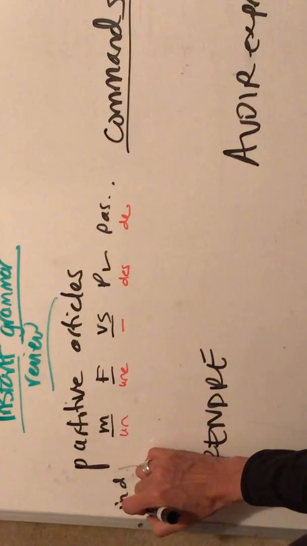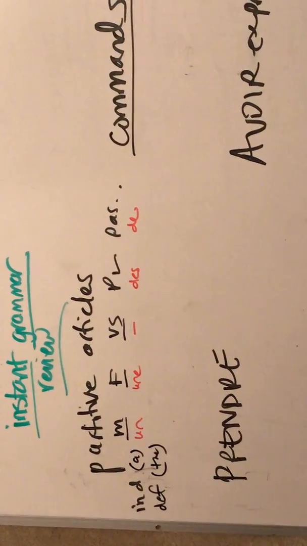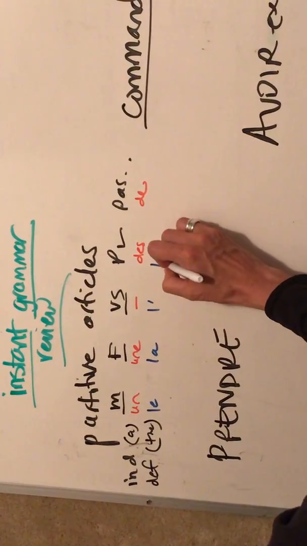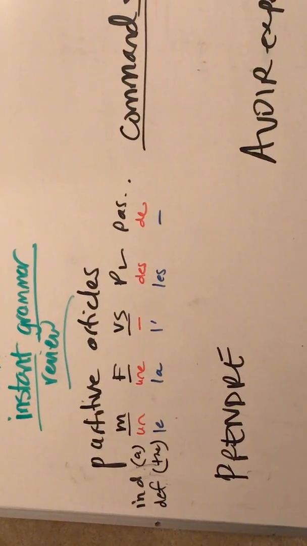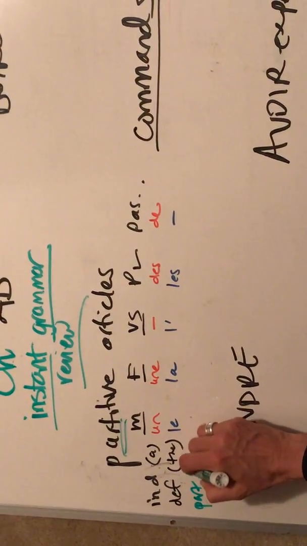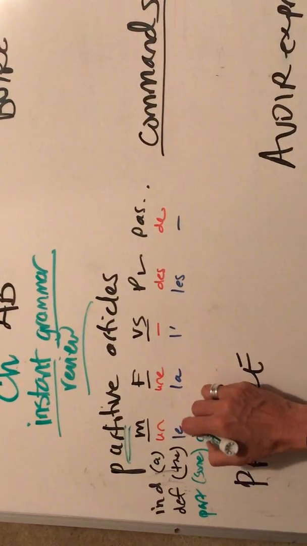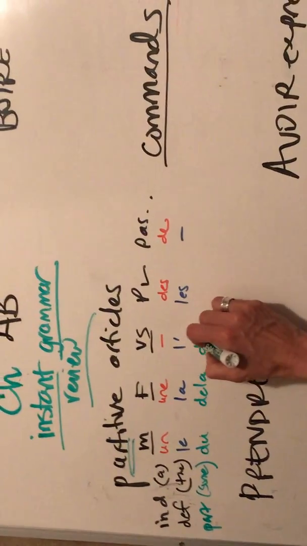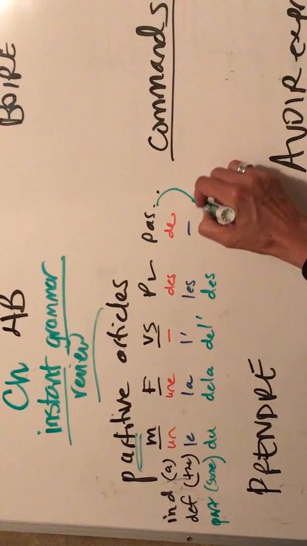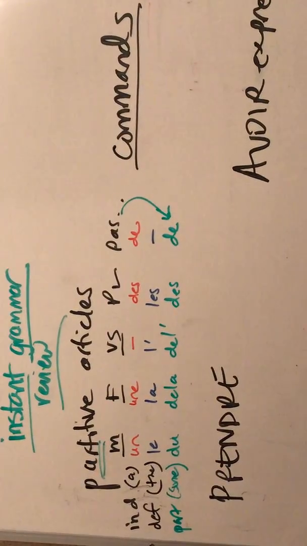We then learned definite articles. That's sort of the equivalent. When you do a definite article, you're going to look in terms of le, la, a vowel start, les, and there's no change. And then what we're looking at today are partitives, and they are part of something. So you're really thinking in terms of some, not the, not a, but just some, a part. And that's going to be du, de la, de, de, and this also will turn to pas de. Those are partitive articles.